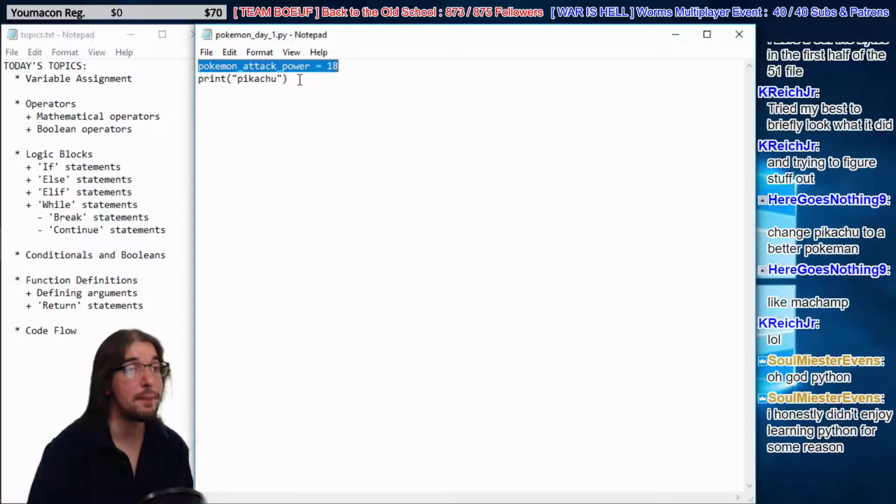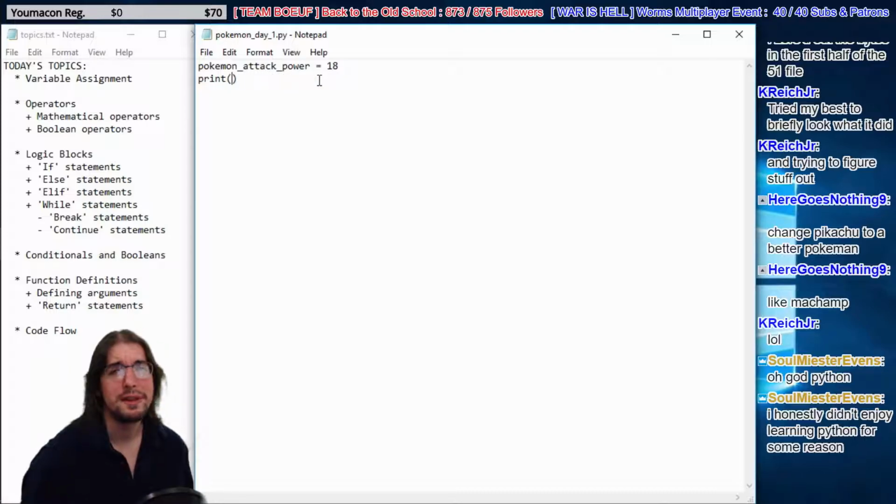On line 2 we have an operation, it's a function. Print is a function, you can tell because it has these parentheses around it. So we have a function that means do something, right? This is a simple assignment, this says, hey, do something. And then our argument for our function, that is to say the data the function uses to do its job, is put between the parentheses. We're going to put a string in there, Pikachu. Boom, wow, we're amazing programmers now.